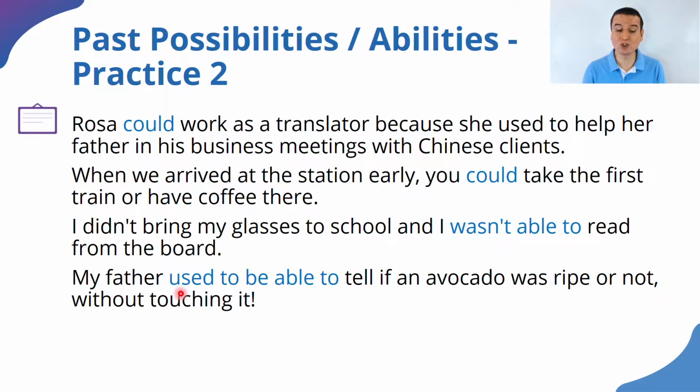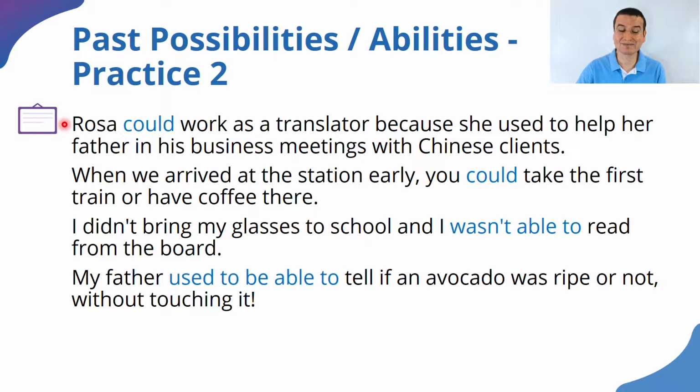My father used to be able to tell if an avocado was ripe or not without touching it. That requires a lot of skill. I can't do that. I am not able to do that. And we're saying here in the past, my father used to be able to. So what we're saying here is that probably he's not able to do it anymore, or the person doesn't want to refer to the present but to the past. He was able to tell. That is hard. I can't do it.